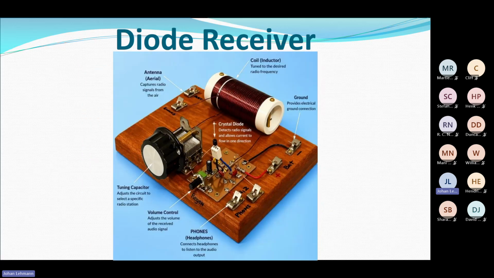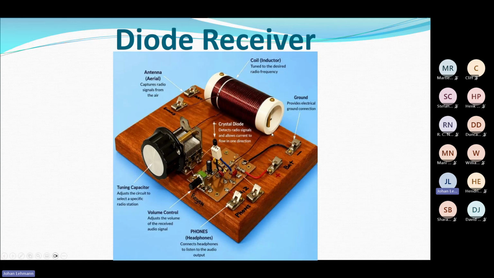What did these things look like? Here's an example of one. You can see you could build these things. You could build them on a piece of wood, and you could listen to anything in the world. So there's a coil here, and you can see the coil is tapped. If we go back to that schematic we had, the coil is tapped, so that goes off to my antenna.